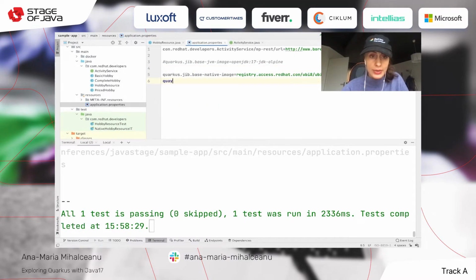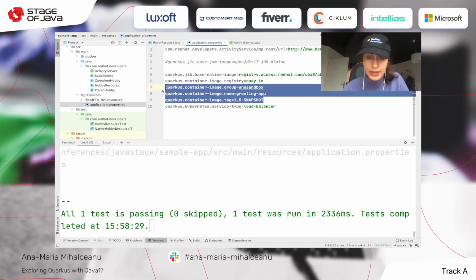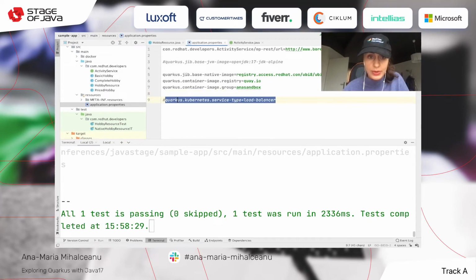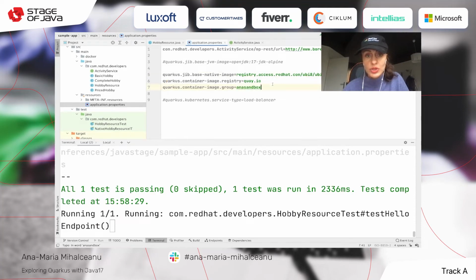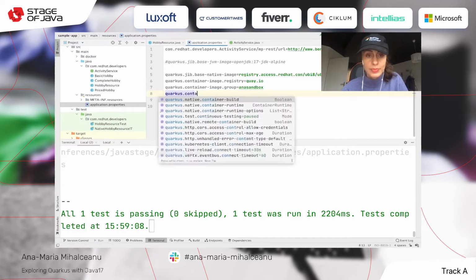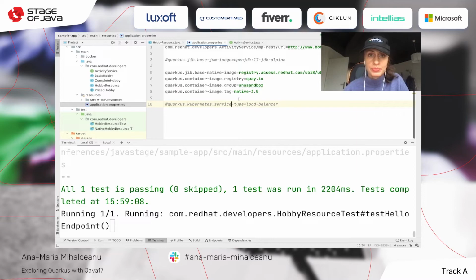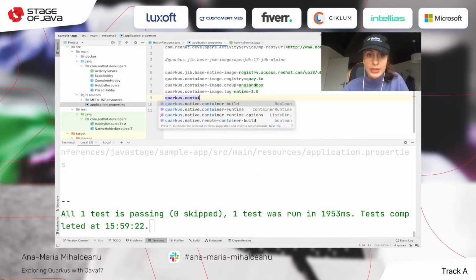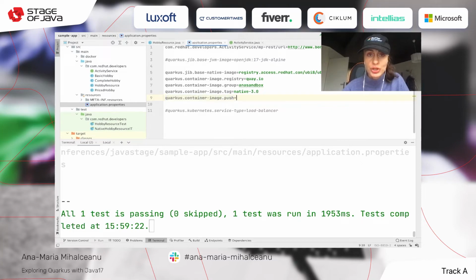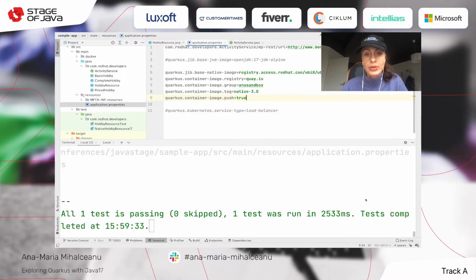Now the next thing I'm going to do is have my Quarkus configuration, and I don't think I want to do this yet. I want to keep just my image registry and my image group, and have the quarkus.container-image.tag saying native 3.0, for example. And I can also do this quarkus.container-image.push=true. So this is going to say to Quarkus, hey, when you're building and packaging my app, also push this.